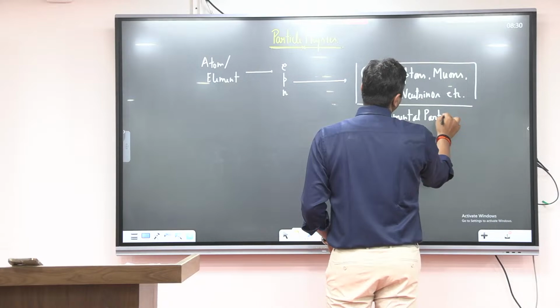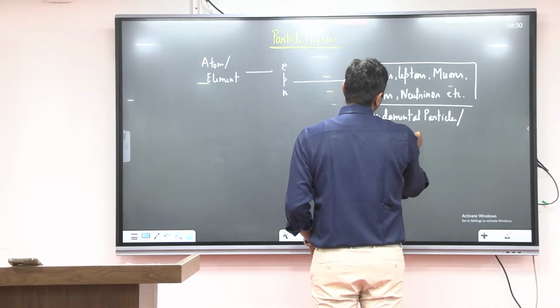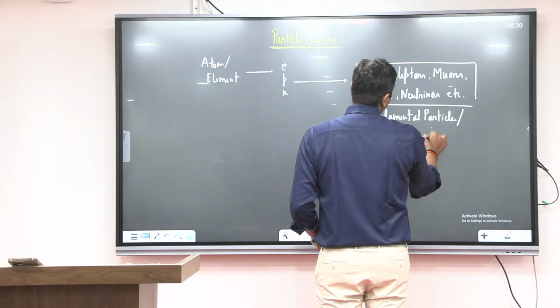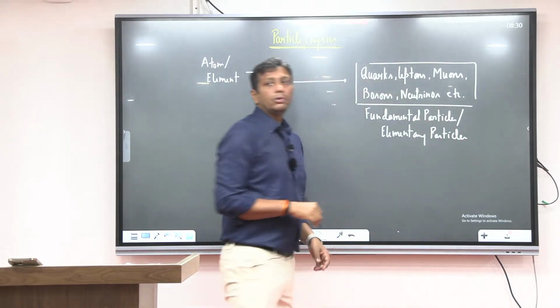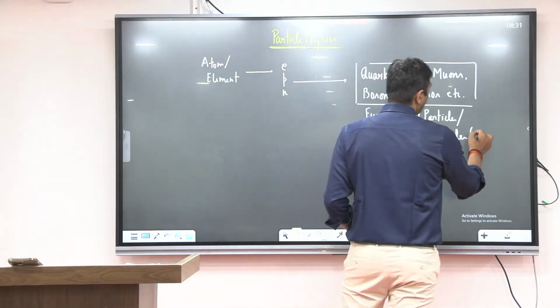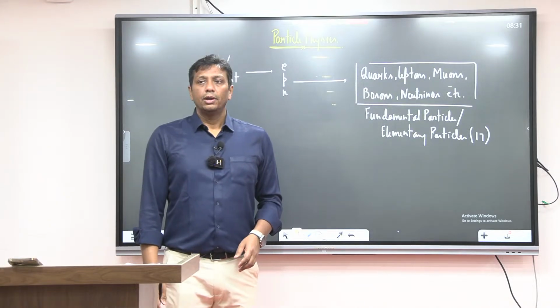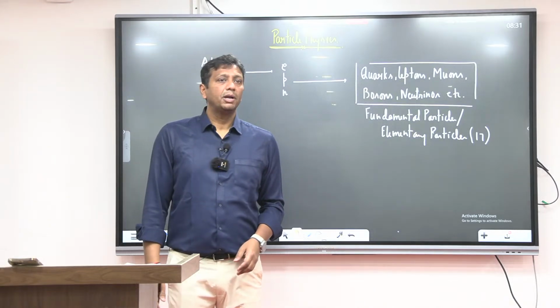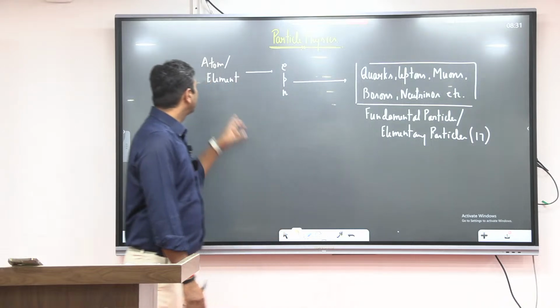These fundamental particles are also called elementary particles. In physics, guys, a total of 17 fundamental or elementary particles have been discovered. Total how many fundamental particles, elementary particles are discovered? 17 discovered.